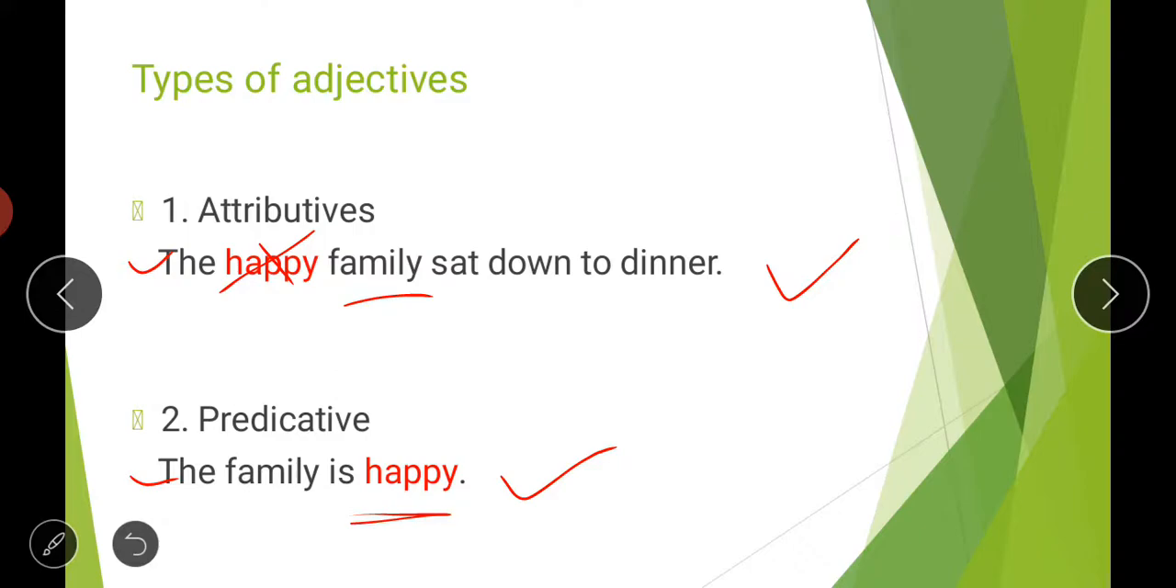I hope it is clear to you what the difference is between attributive and predicative. The adjective word can be the same, but the difference is in the usage of that word. If that word is coming before the noun, then it plays the role of an attributive adjective. Otherwise, if it is coming after the verb, or if it is completing the predicate of the sentence, then it is your predicative adjective. I hope the difference between the two is clear to you.